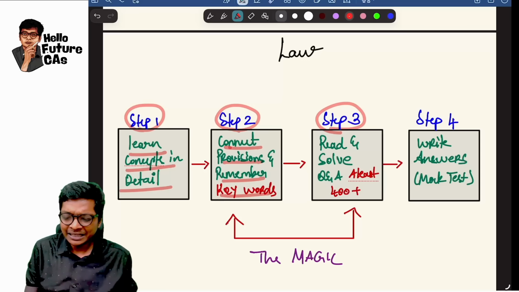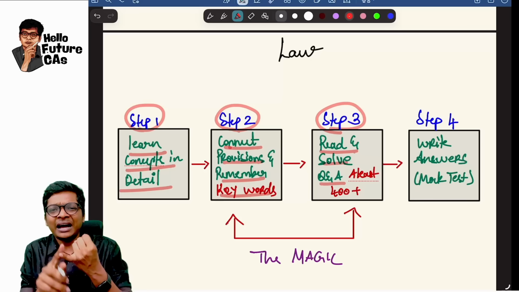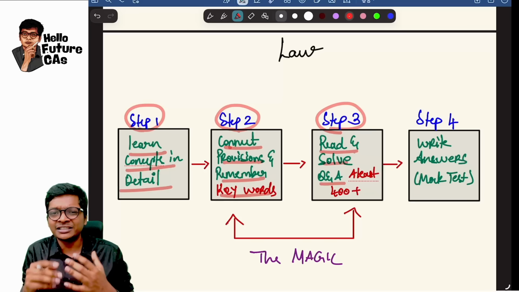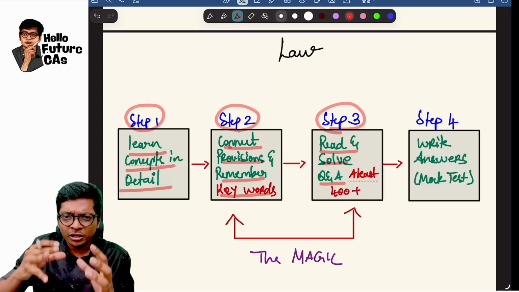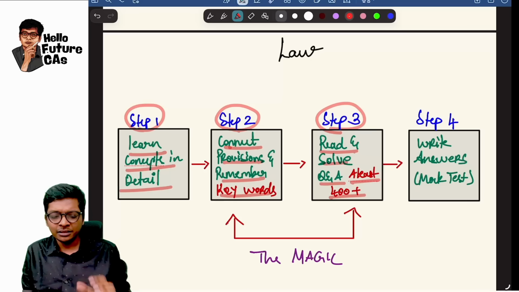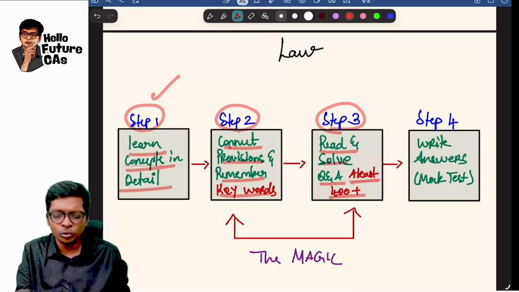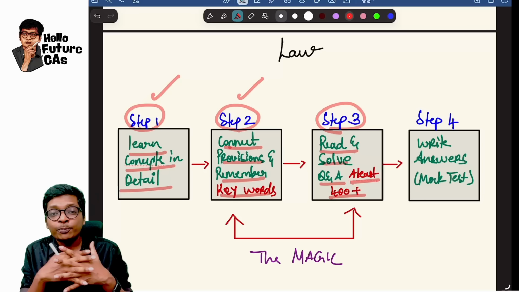And step 3 is you have to read and solve question answers by yourself. RTP questions, ICA study mat questions, you have to solve them by yourself, at least 400 to 500 questions. So imagine concepts are done for me, sir, already done, I learned previously or I'm going to learn now. I am now learning to connect provisions, sir.